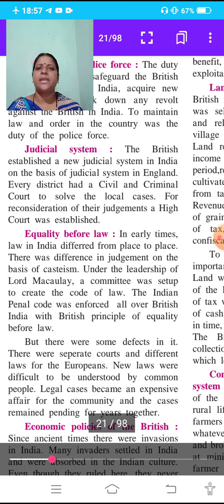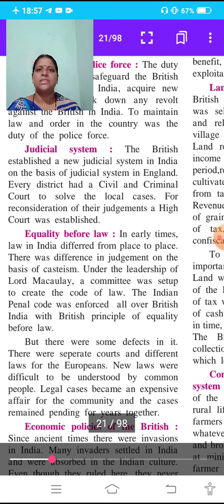Next is the judicial system. The British established a new judicial system in India on the basis of the judicial system in England.